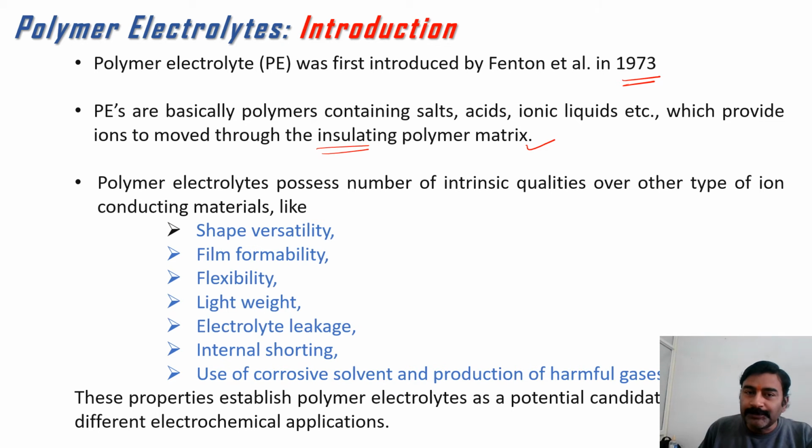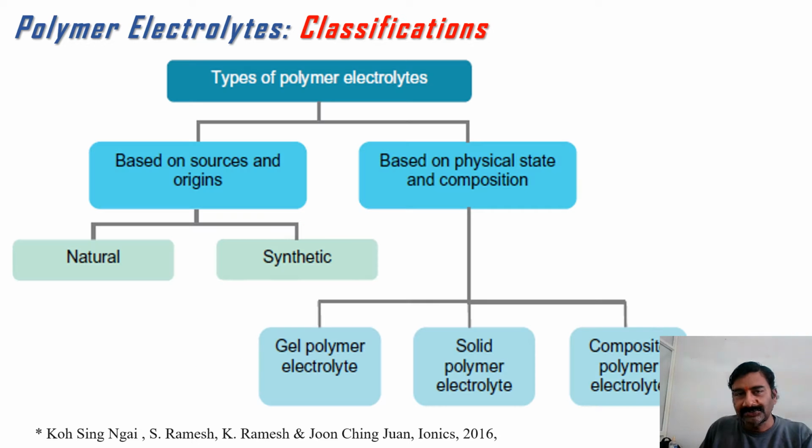So polymer electrolytes possess a number of intrinsic qualities over other types of ionic conducting materials, especially liquids. These properties are shape versatility, film formability, flexibility, lightweight, and they avoid electrolyte leakage, internal shorting, use of corrosive solvent, and production of harmful gases. And all these properties make polymer electrolytes a potential candidate for preparing rechargeable batteries.